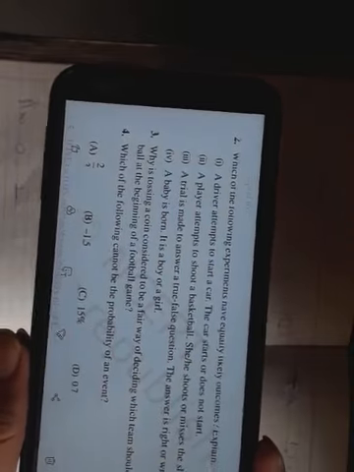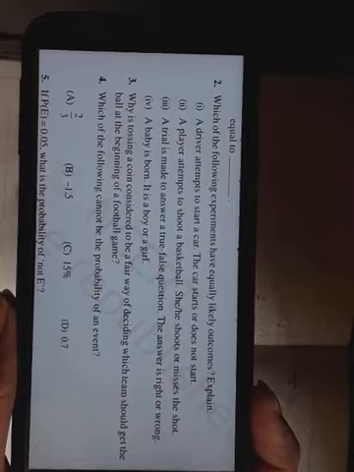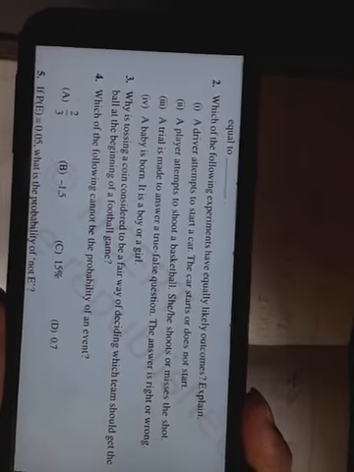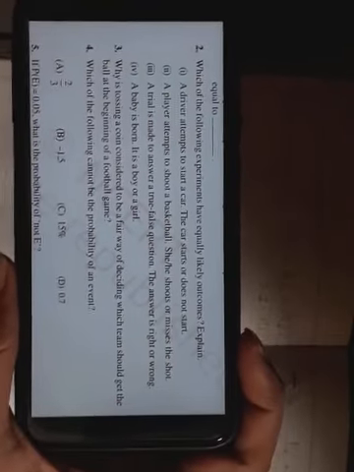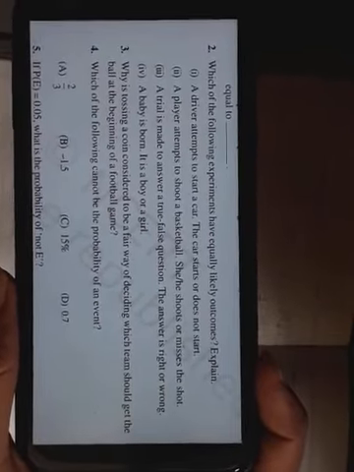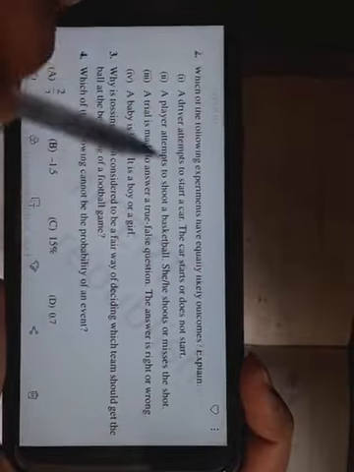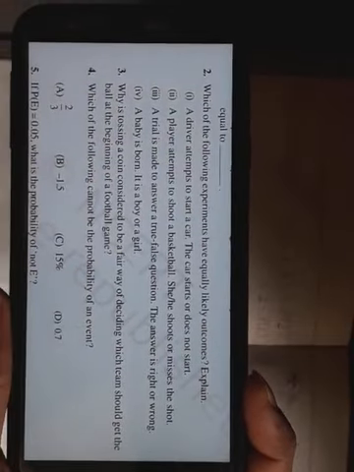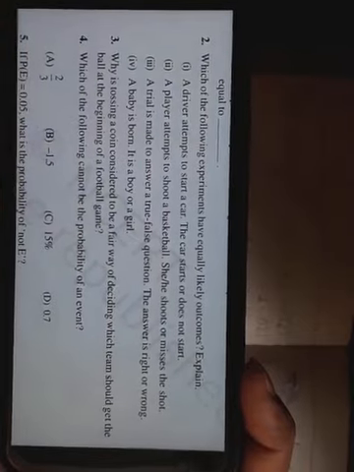But we have to take into account one thing: the driver attempts to start a car. Now the car can be new or older. A fresh car can start easily, whereas an older car or a damaged car may not start in the first attempt. So this depends on which type of car. That is why this is not an equally likely event.